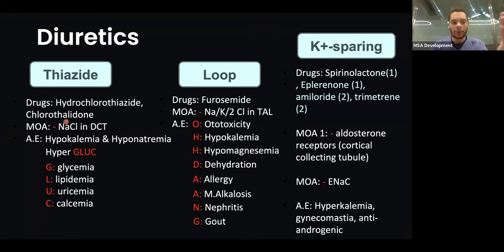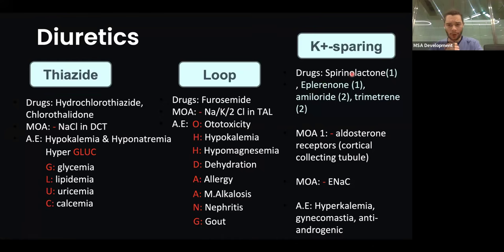So over here, you need to remember, thiazide works in the distal convoluted tubule. Of course, it inhibits the sodium chloride pump or channel. And then you also have their adverse effects, like the question you saw, hypokalemia and hyponatremia, along with hyperglycemia, hyperlipidemia, hyperuricemia, and hypercalcemia. For loop diuretics, exactly the same thing, but it acts in the thick ascending limb.